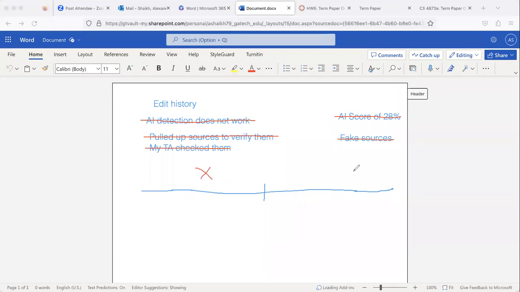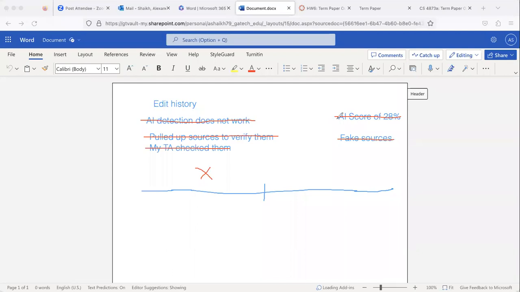This is because for the evidence, the AI score of 28% was one of the bullet points that she brought up. I proved that AI detection does not work. It's unreliable according to many many resources, many studies, everything. Even turnitin.com admits that they have false positives.